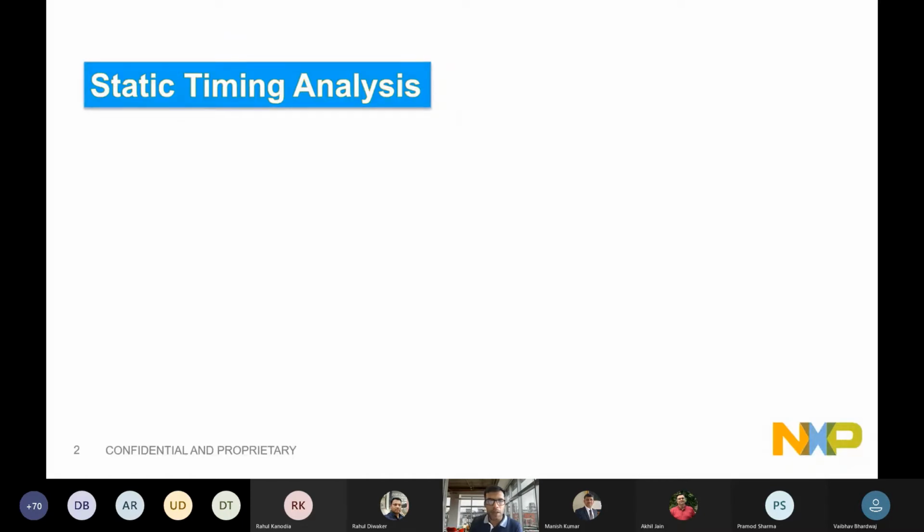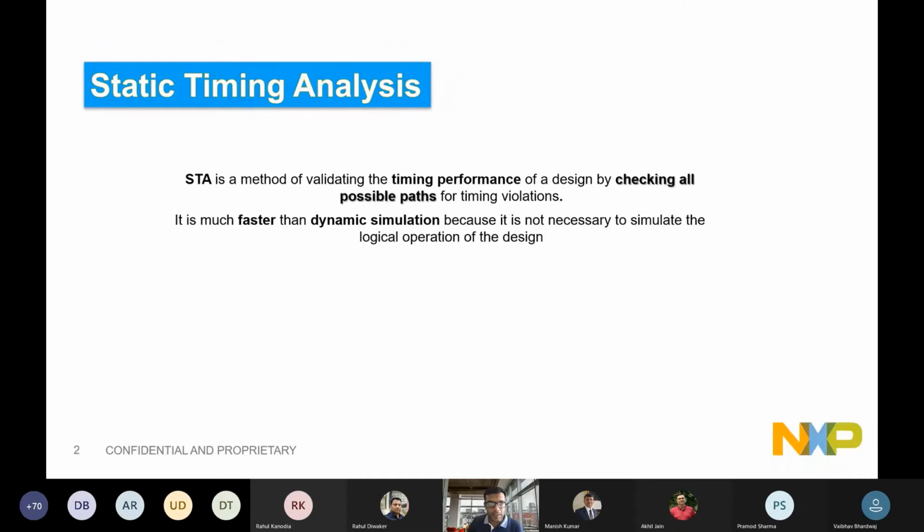Moving to static timing analysis, this is one of the first things I always talk about. STA is a method of validating the design performance by checking all the possible combinations of paths in the design, everything which can result in a timing need of the design. And being static, it is important to understand what we mean by static. Static means we are going to check all the possibilities in the design, which indirectly helps us run faster compared to dynamic simulation,